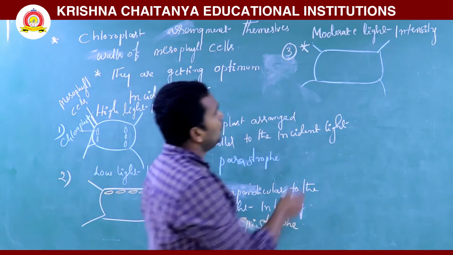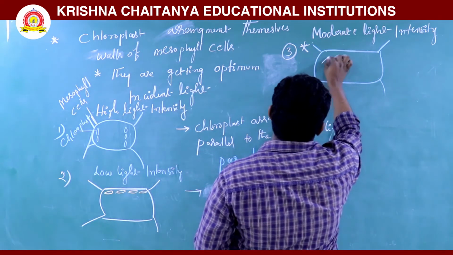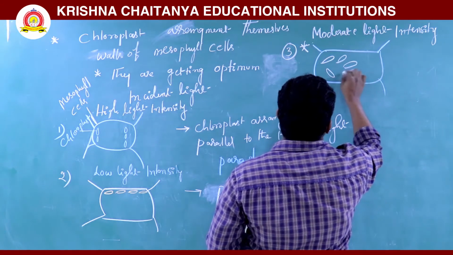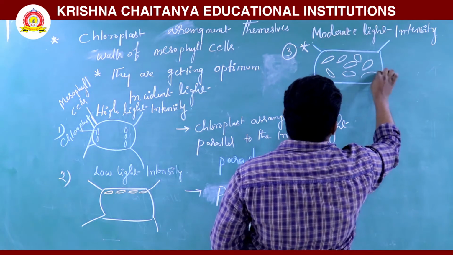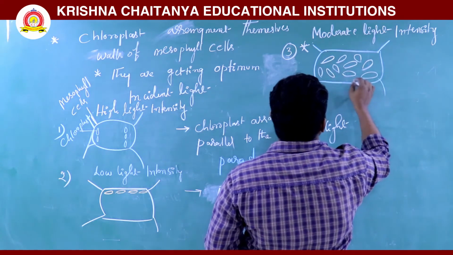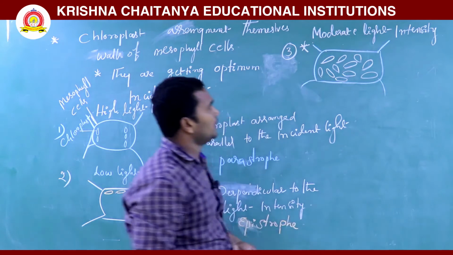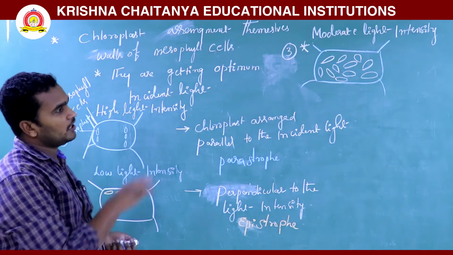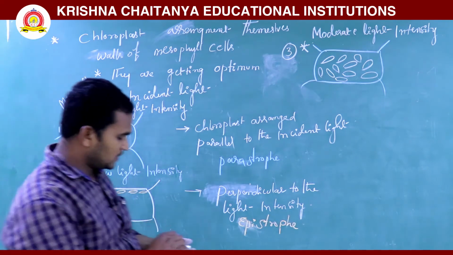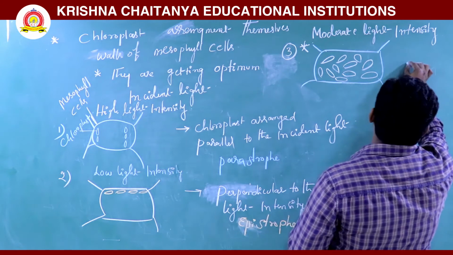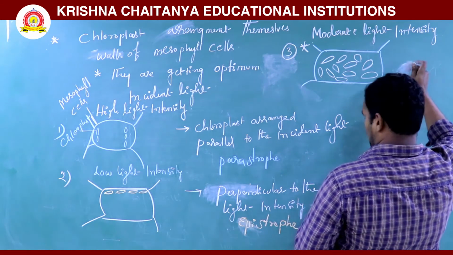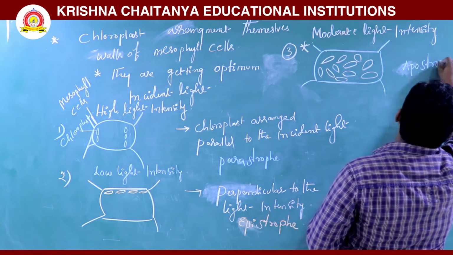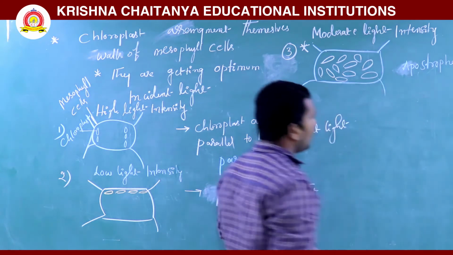The chloroplasts are arranged normally, on all sides. So that's why this condition is called apostrophe.